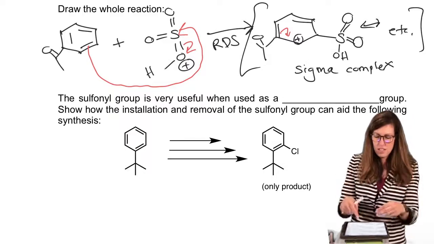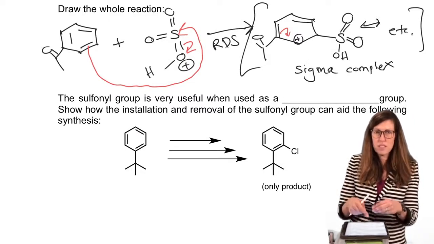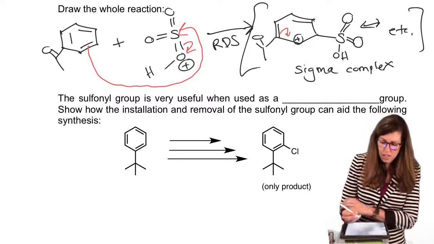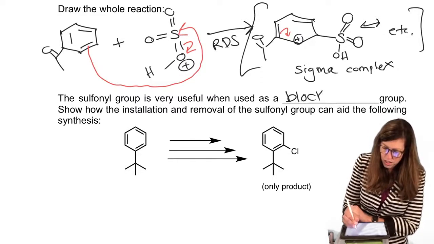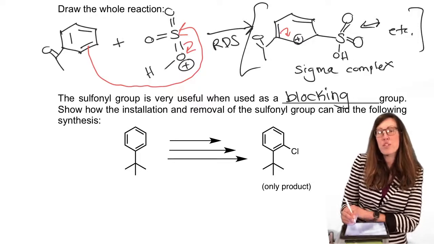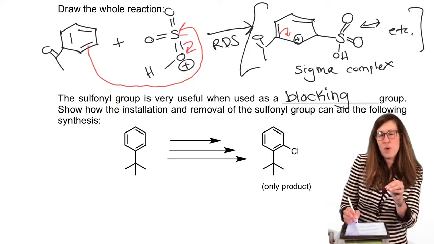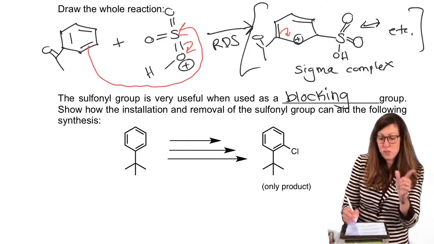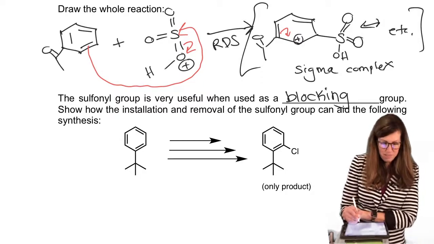And the sulfonyl group is kind of a key player sometimes. It can actually be used as a blocking group. So we might not actually want a sulfonyl in the end. We just might want to block a spot. Why is the sulfonyl group a blocking group? It's reversible. It's a reversible reaction.